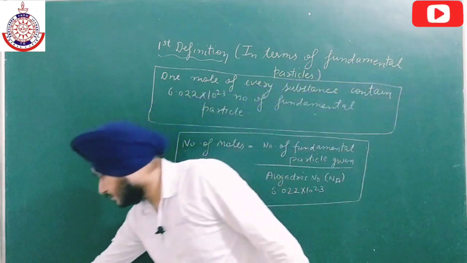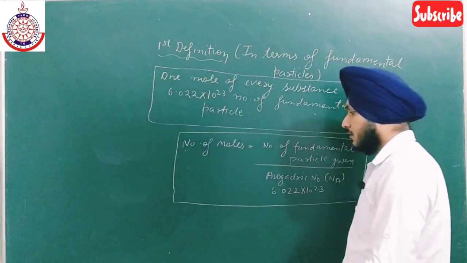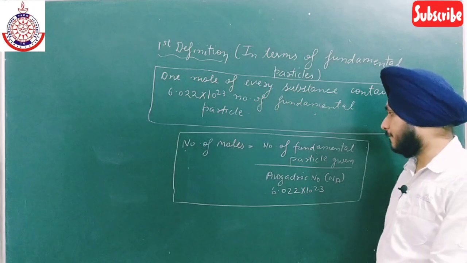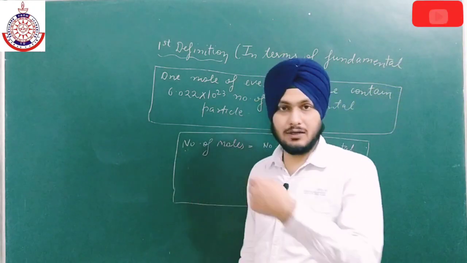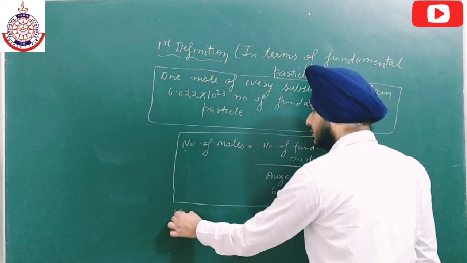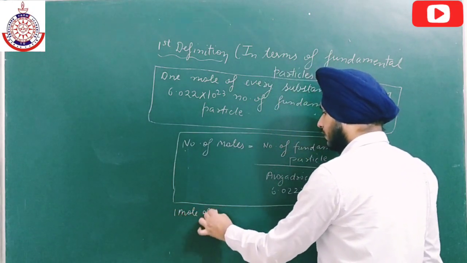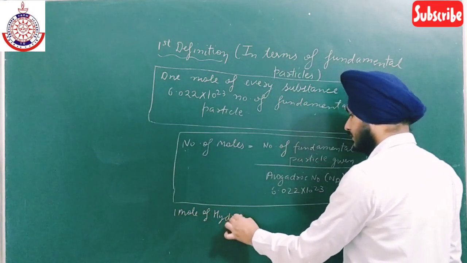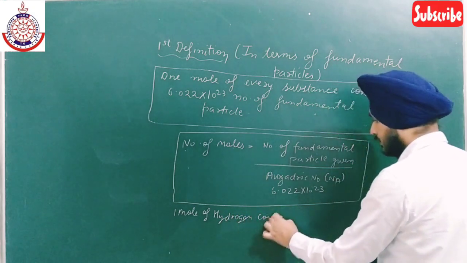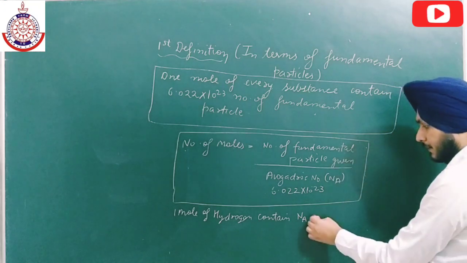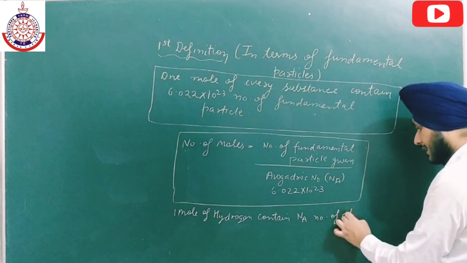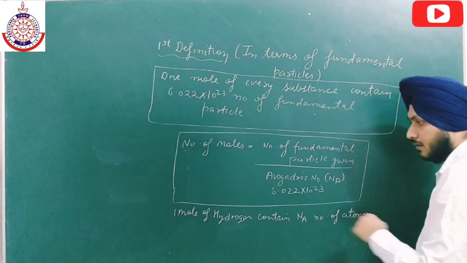Now for example, if we talk about any element, like hydrogen, 1 mole of hydrogen contains Na, Na means Avogadro number, of atoms, because atoms are the fundamental particles for hydrogen.